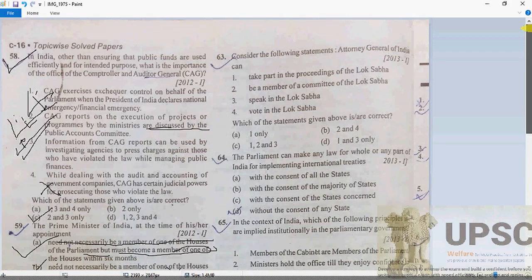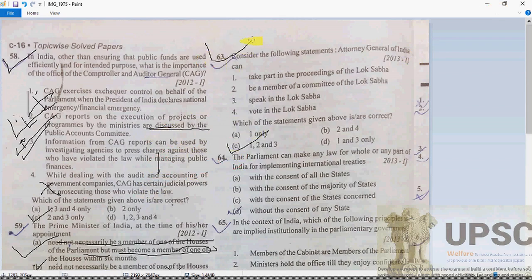Let's see. Consider the following statements about the Attorney General of India. Can he participate in the proceedings of the Lok Sabha? Of course, he can participate. Can he be a member of a committee of the Lok Sabha? Yes, that can be. So 63 is factual: he can speak in the Lok Sabha, but vote in the Lok Sabha, no, that cannot be. That is not authorized here. So 1 to 3 is absolutely correct, and here C will be the answer.